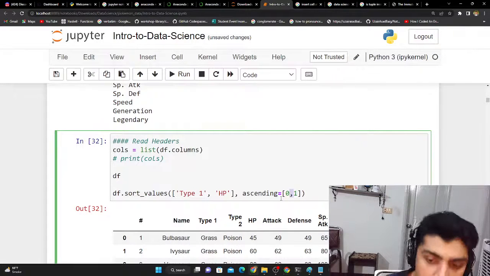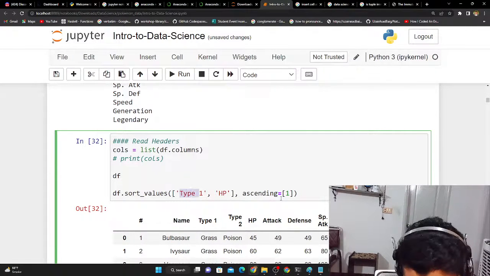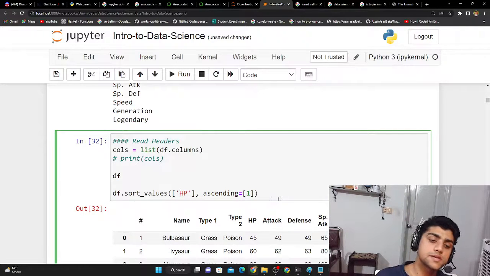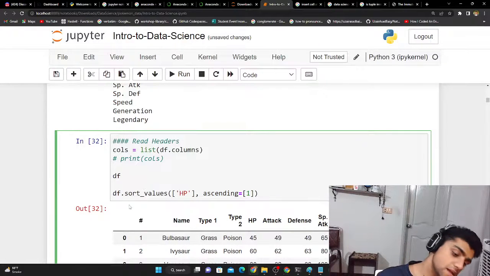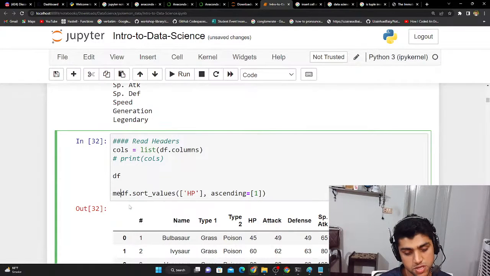Now, if you just get one specific one, let's say the HP one. So my objective was to get the data frame, and it's basically gonna update it. It's in a new data frame, so it's gonna be called new data frame. It's not gonna update the existing one. It's not gonna happen in place.